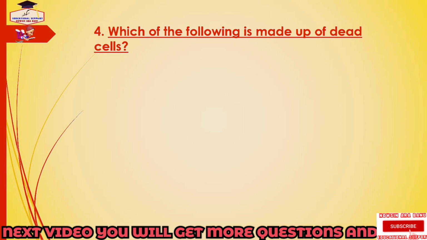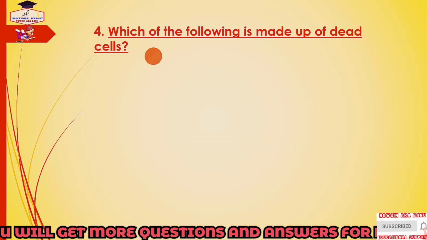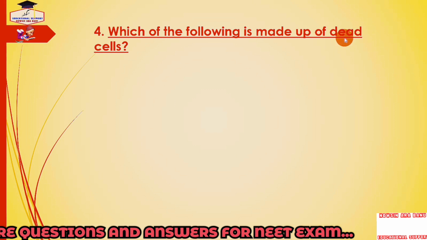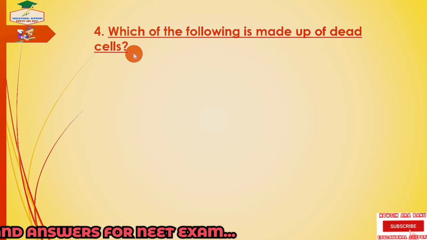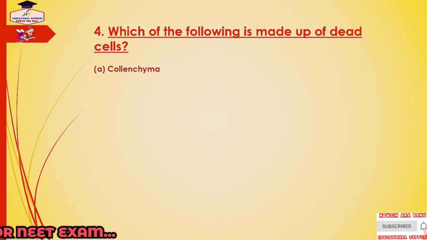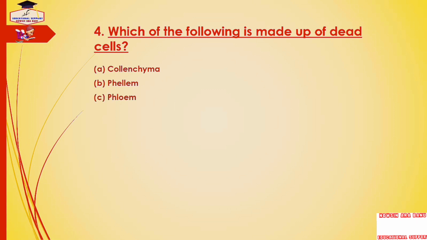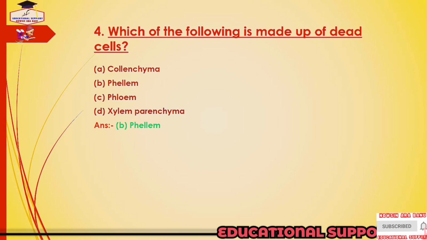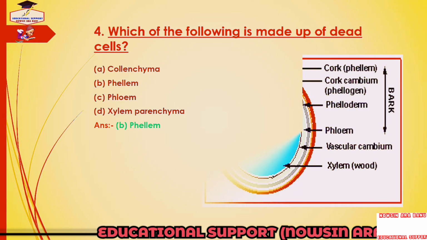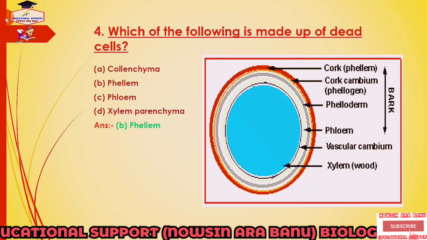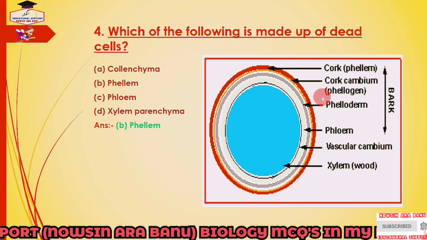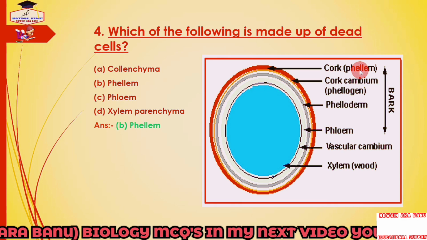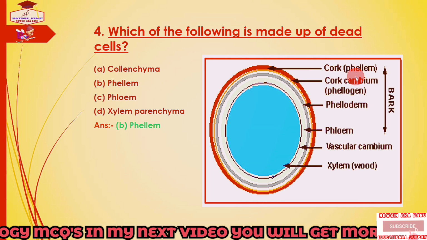Next question is, which of the following is made up of dead cells? And the options are collenchyma, phellem, phloem and xylem parenchyma. And the answer is phellem. Do you know what is phellem? Phellem is the tissue made up of dead cells filled with tannins.